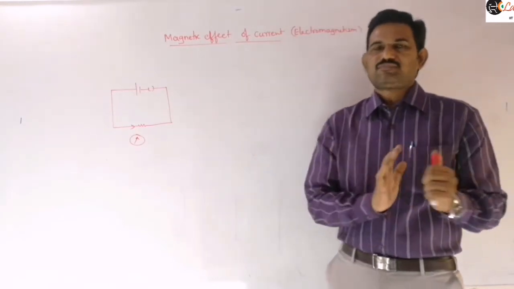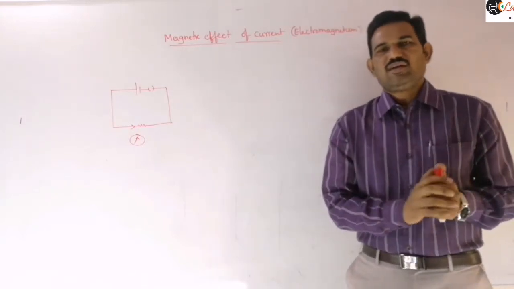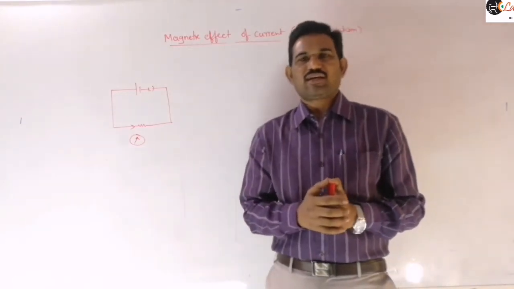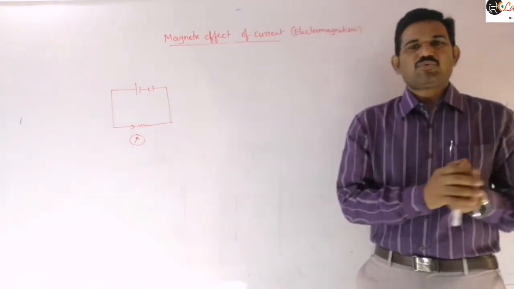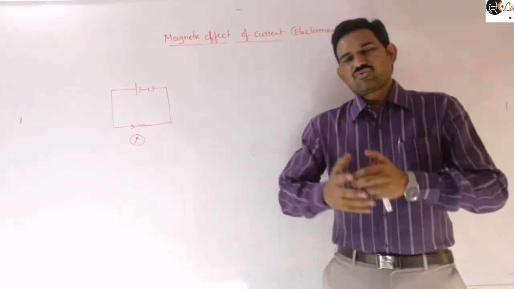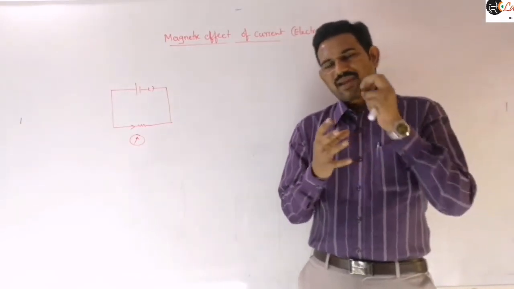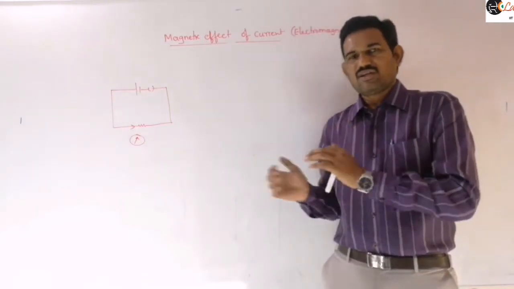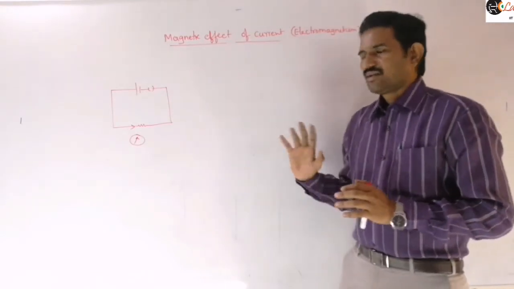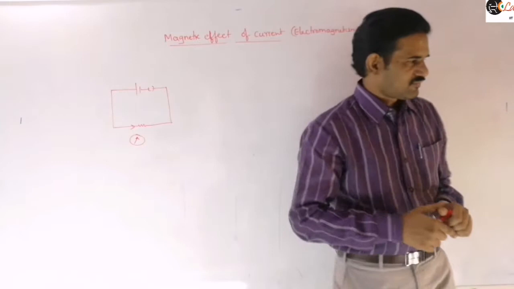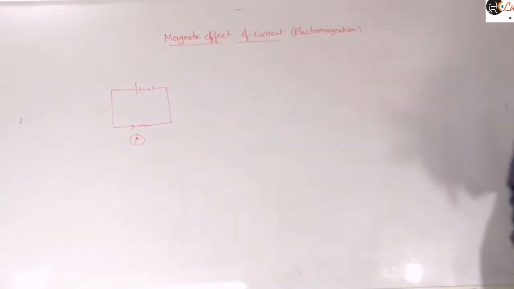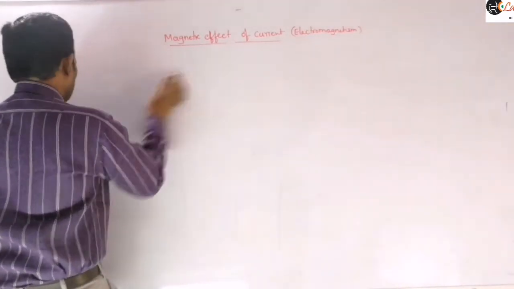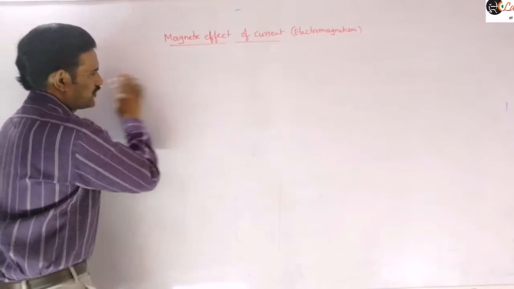Later, Biot and Savart together proposed a formula to find the magnetic field produced by a current carrying element, and Ampere proposed another law, which we call Ampere's law. Those are the laws to define the magnitude of the magnetic field, right? The basic experiment was done by Oersted, and he discovered that a relation exists between electric field and magnetic field. Now let us see first the magnetic field produced by a moving charged particle, and after that we can go for a current carrying conductor.